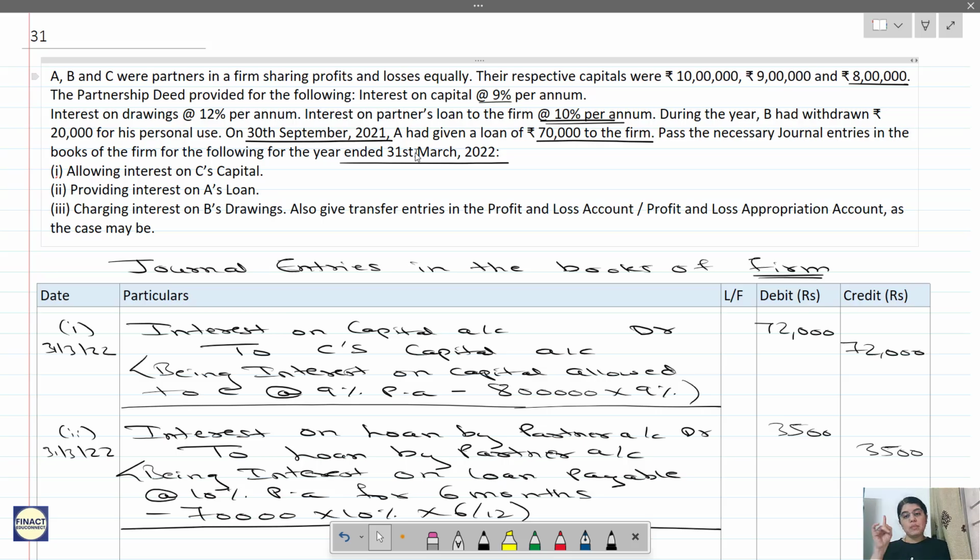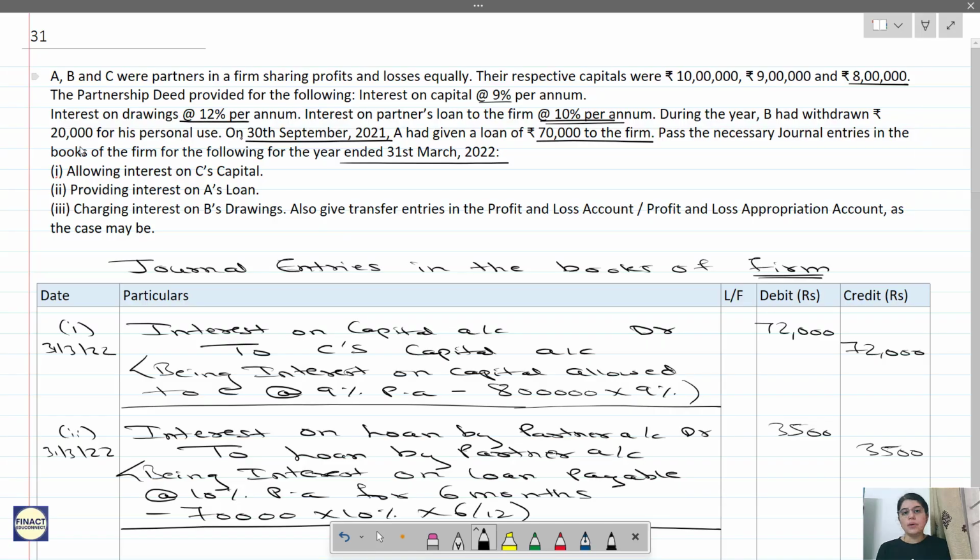So in that case, you remember we had discussed it on that day. If the lump sum amount withdrawn in that particular year is given without any date, remember this, without any date, then we are assuming that the amount is withdrawn evenly throughout the year. So your interest on drawing will be, how much is the rate of interest on drawing? 12%. So it will be 20,000 into 12 by 100 into 6 by 12. Why 6 by 12? Because it is withdrawn evenly.